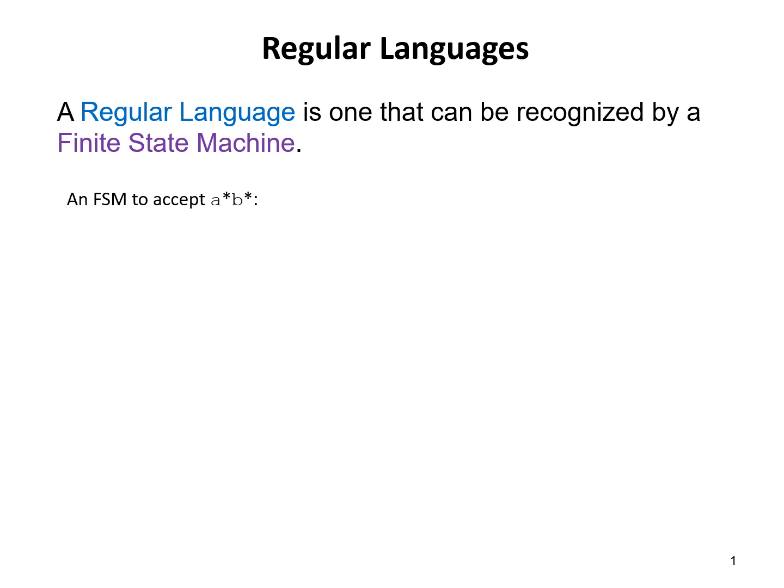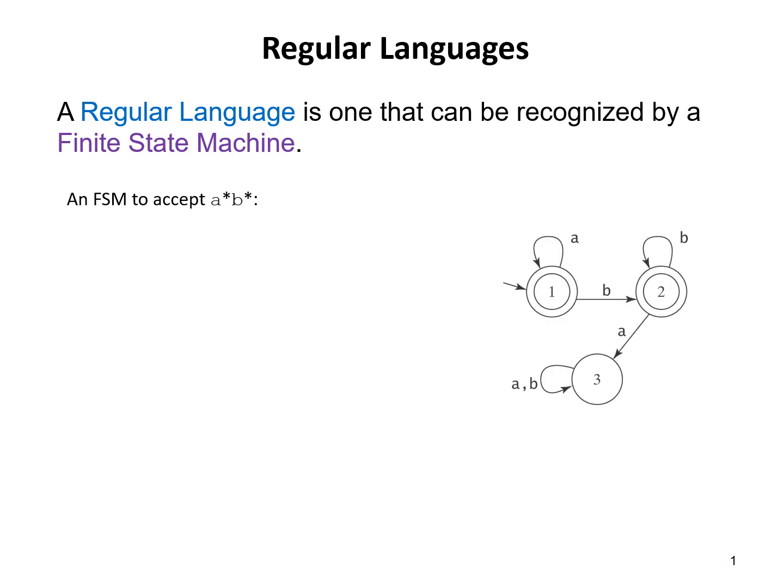The example is A star B star. A star B star generates the language that is either epsilon or any number of A's followed by any number of B's. Then how do we construct the finite state machine? This is the best example. Look at this.